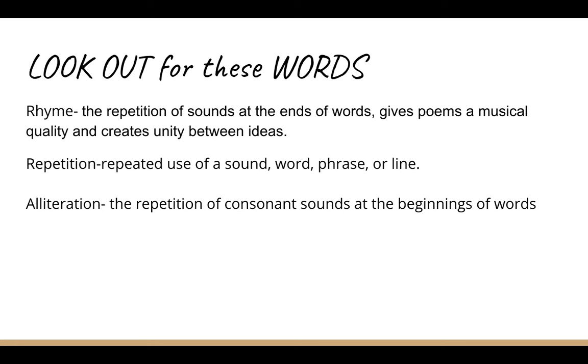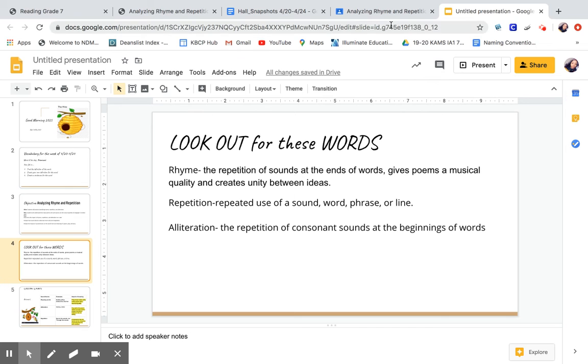Repetition is the repeated use of sound, words, phrase, or line, and alliteration is the repetition of consonant sounds at the beginning of words. All right, let's jump into our lesson for today.